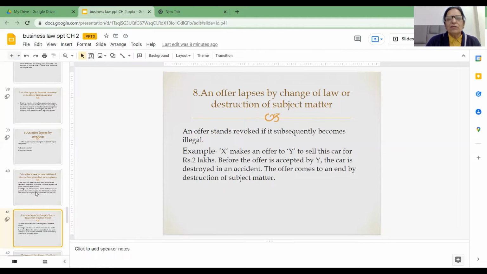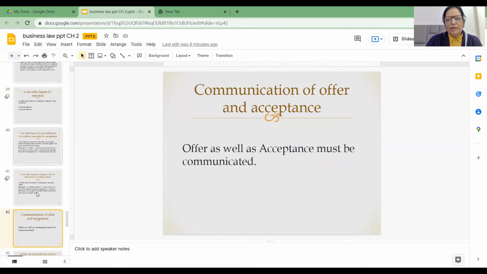Say X is going somewhere and unfortunately his car is destroyed in an accident, then the offer will lapse. When the subject matter has been destroyed, the question of its acceptance does not arise. So friends, these are the various ways in which the offer lapses or comes to an end.